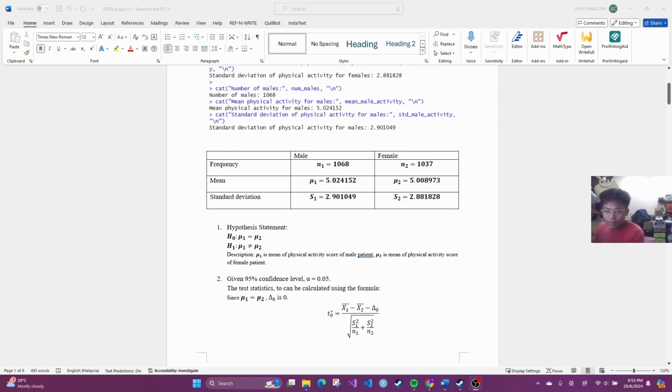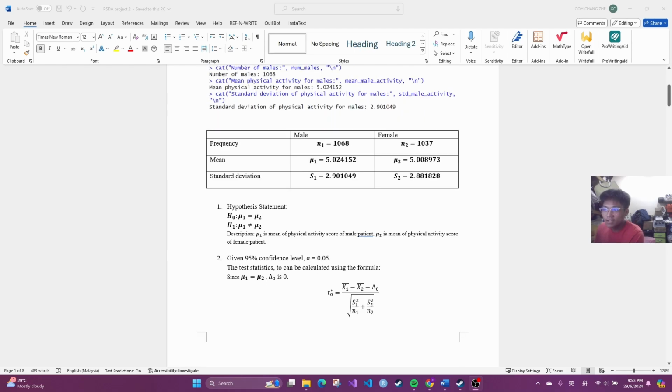Then I'm going to state the hypothesis statement. For the null hypothesis, the mean physical activity score of male patients is equal to the mean physical activity score of female patients. For the alternative hypothesis, the mean physical activity score of male patients is unequal to the mean physical activity score of female patients. And then